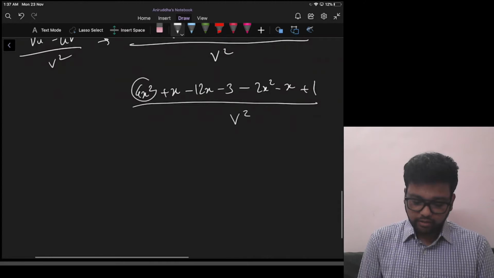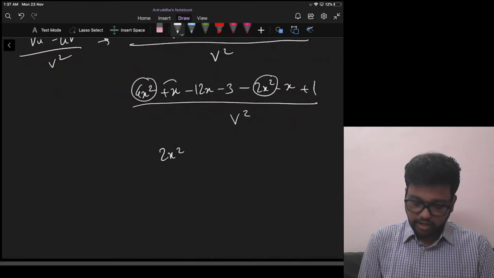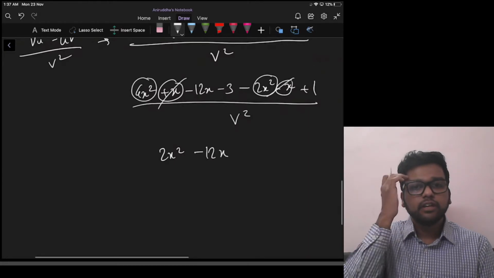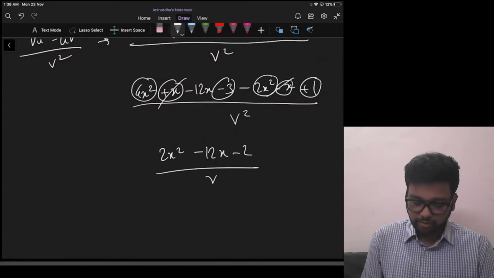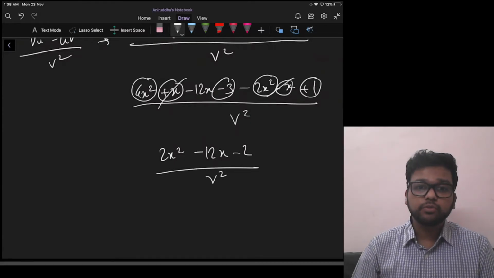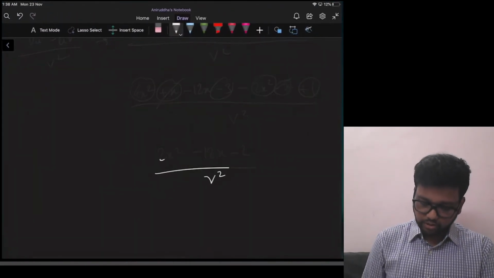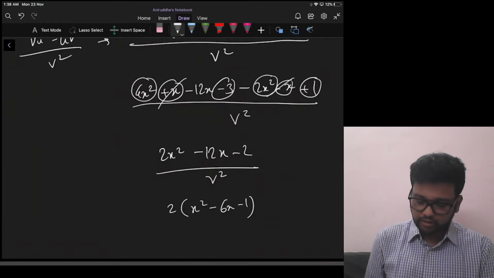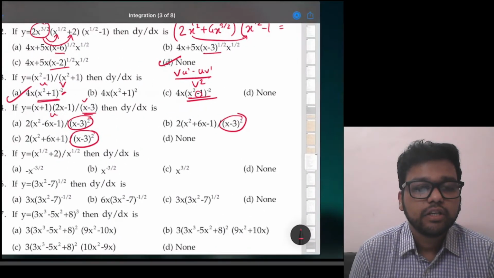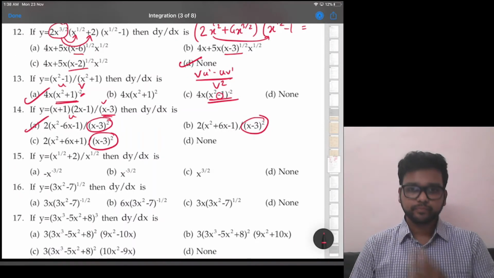So 4x² minus 2x² is 2x², x minus x will be cancelled and only minus 12x will remain, and minus 3 plus 1 will become minus 2 divided by v square. So 2x² − 12x − 2 upon v square. They have taken 2 common, fine. So if we take 2 common, that will be x² − 6x − 1 divided by v square, right? So option A is the correct answer for 14th.